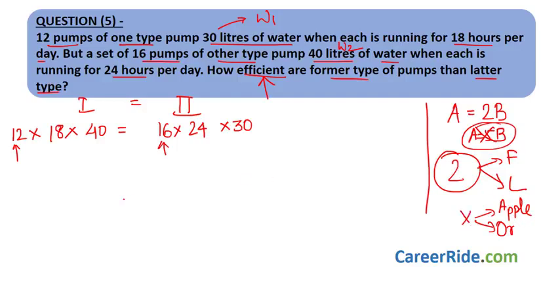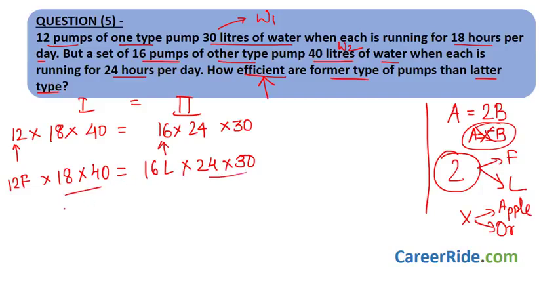So what we need to have is, there are 12 pumps of former type. So let F denote the pump of former type. So there are 12 pumps of former type into 18 into 40 would be equal to 16 pumps of latter type into 24 into 30. So L represents the latter type pump, F represents the former type pump. These are differentiating factors that differentiate both types of pumps. So 12 pumps of former type can be equal to 16 pumps of latter type when these factors are there. So now let's calculate.